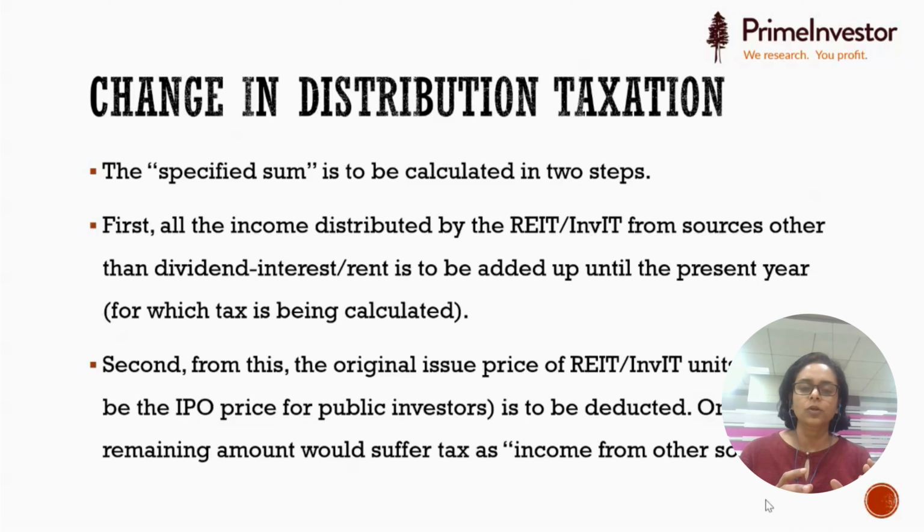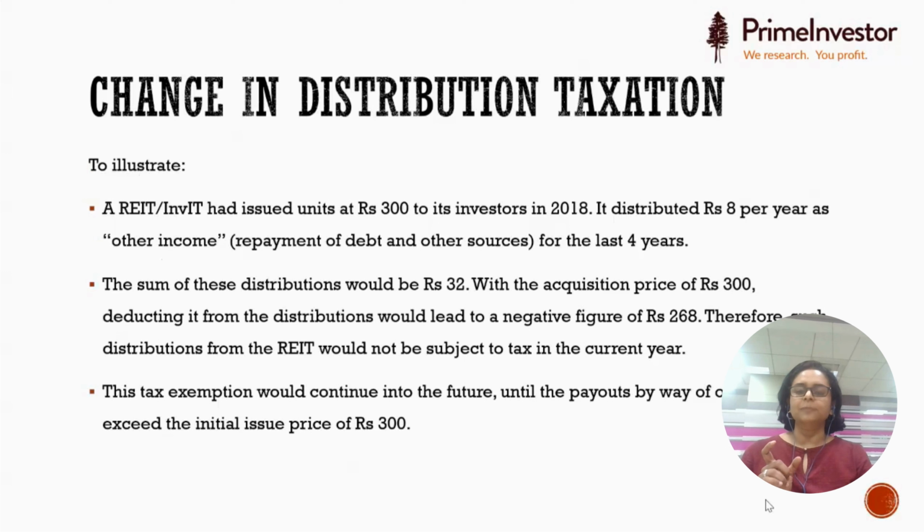What is a part of that amount? If an InvIT or REIT was issued at a certain original price, as long as these repayments were below that original price, you would not be taxed. Let us explain this with an example. Supposing a REIT or InvIT was issued at 300. Please remember, when I say issue price, it's the issue price originally at the time of its IPO and not your buy price. You may have bought it in the secondary market at 350 or 280, but the issue price as far as that InvIT or REIT is concerned is 300.